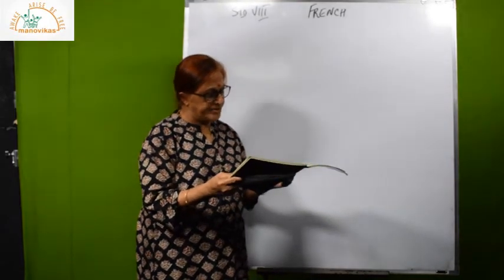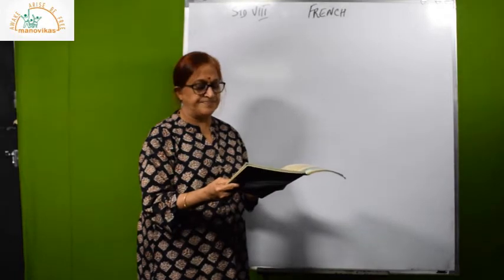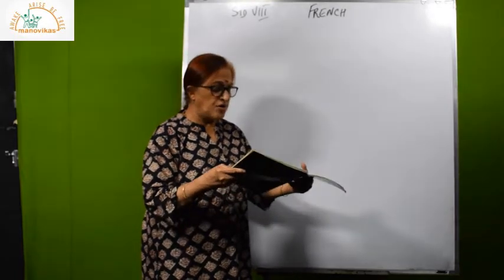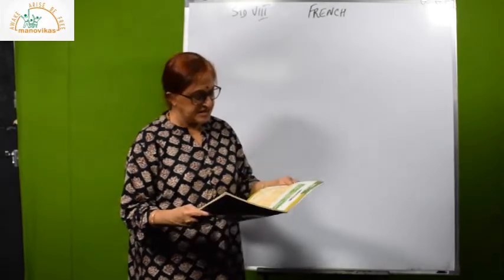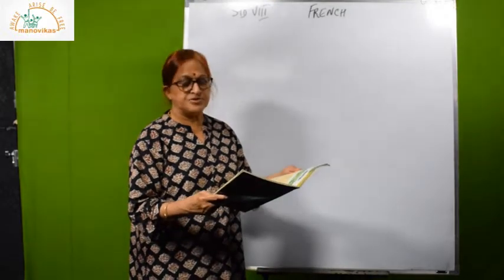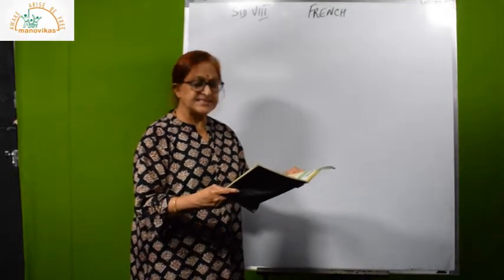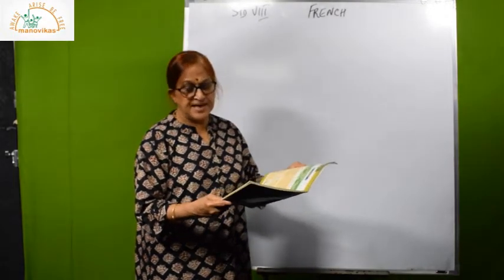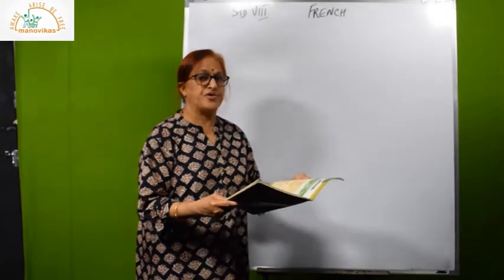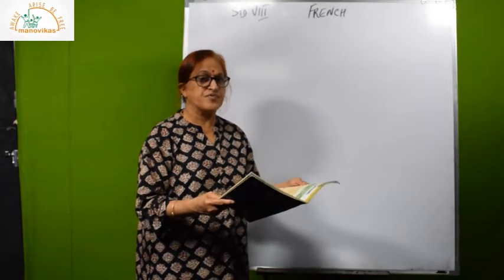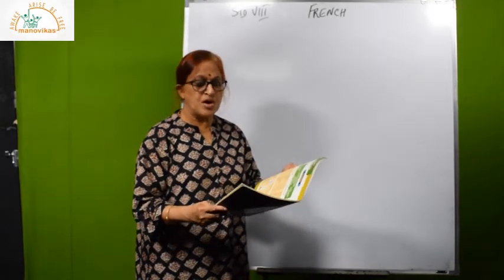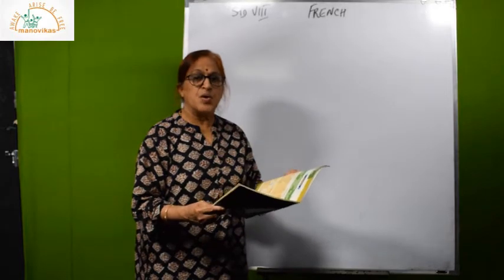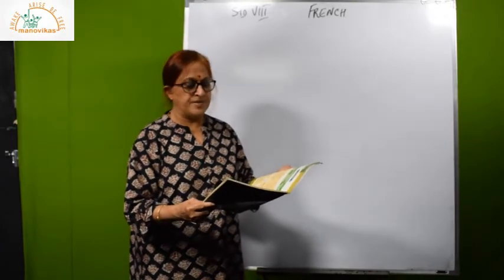Elle est en cuir. Cuir is leather. So, you have learnt different types of matter. You have learnt wood, paper, glass, then iron, stone, leather, and something called étoffe. I want you to find out from your dictionary. You already know how to use a dictionary now. Go and find out what is étoffe. Okay?